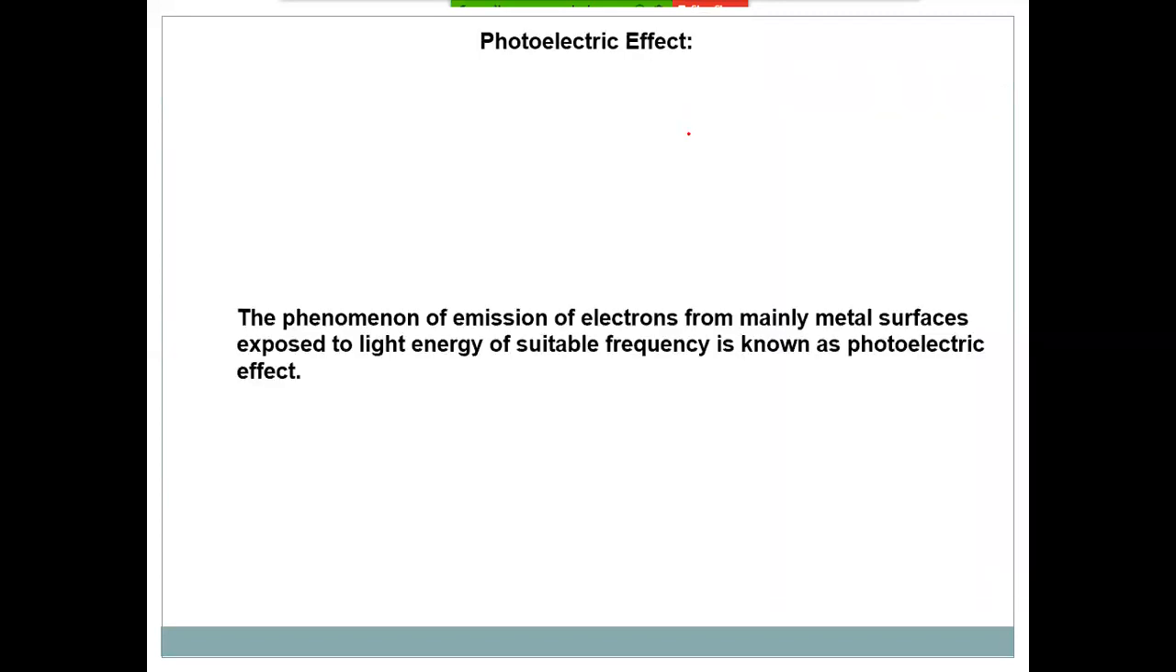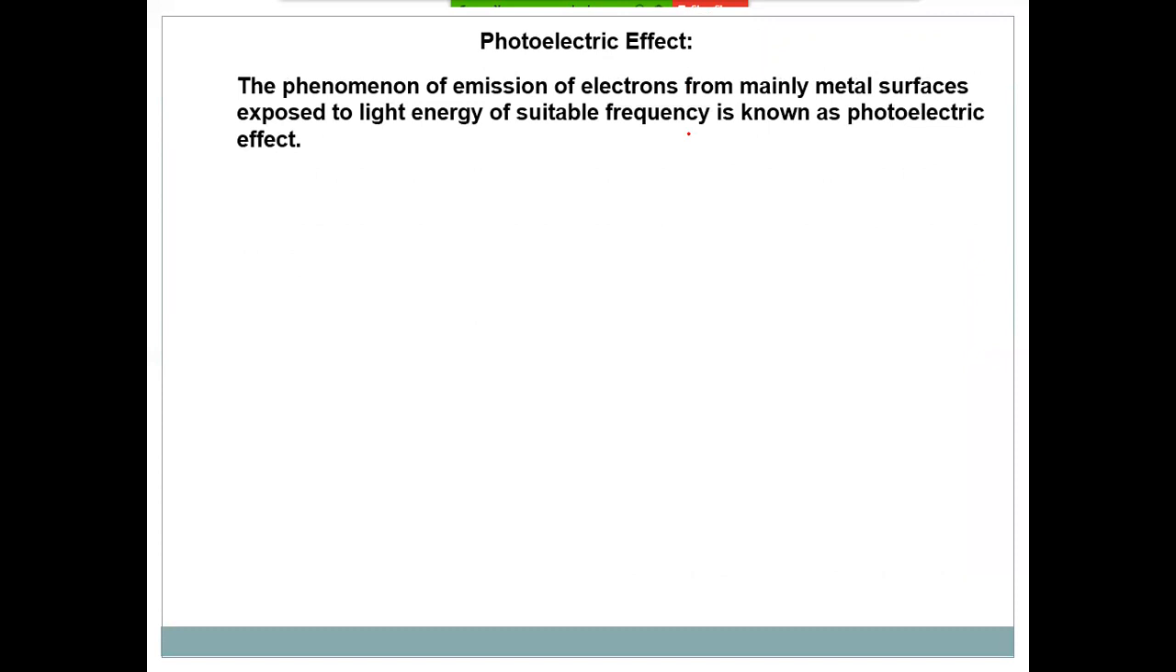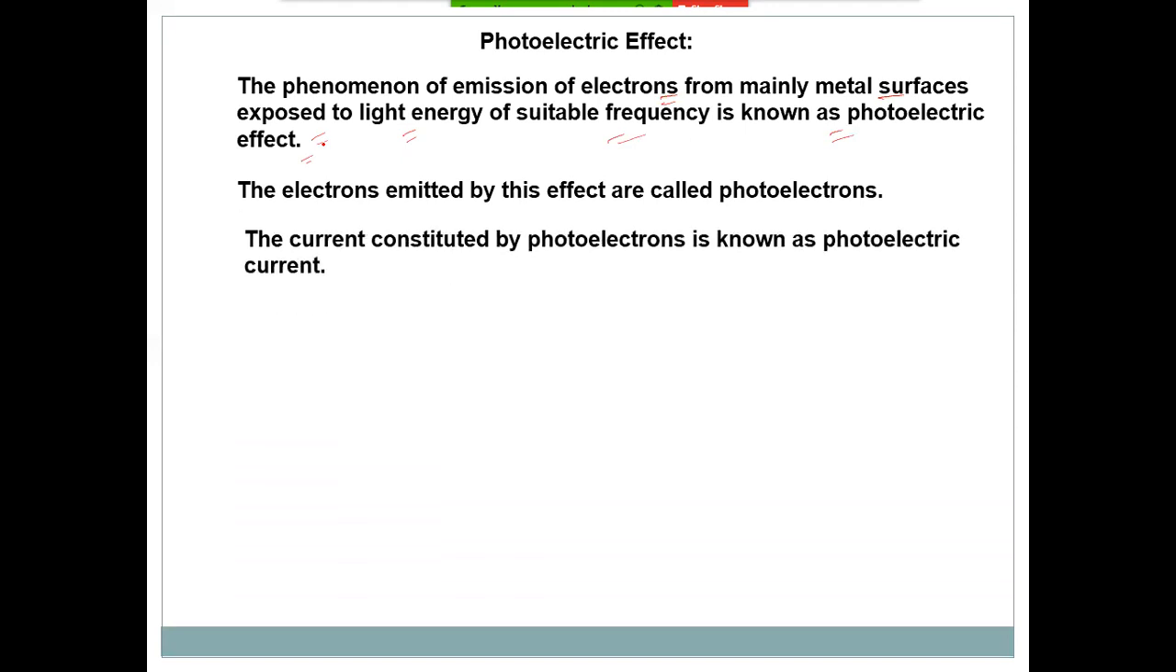Now we will move to the next topic, that is photoelectric effect. According to the statement, the phenomenon of emission of electrons from mainly a metal surface exposed to light energy of suitable frequency is known as photoelectric effect. The electrons emitted by this effect are called photoelectrons. The current constituted by photoelectrons is known as photoelectric current.